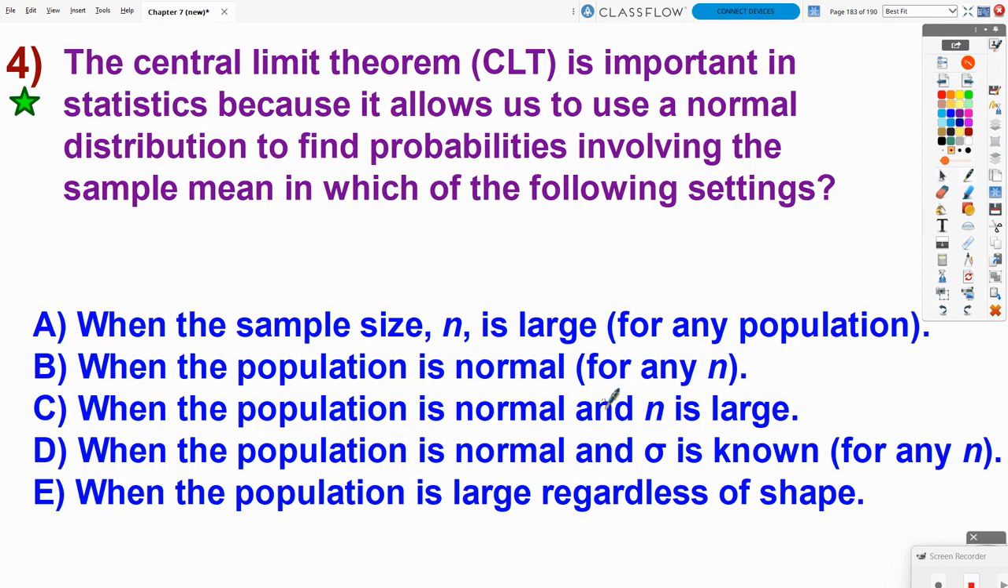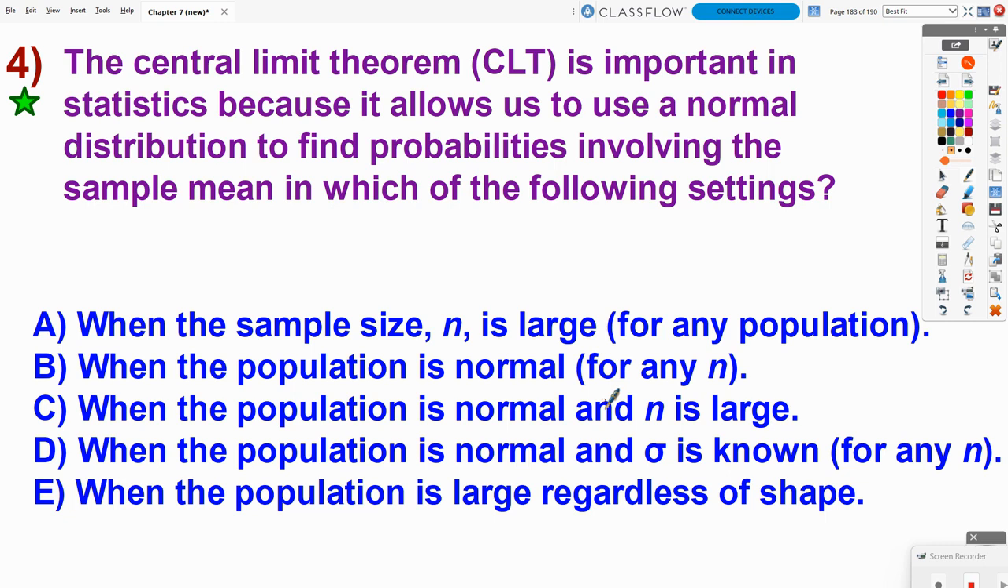Number 4, the central limit theorem, the CLT, is important in statistics because it allows us to use a normal distribution to find probabilities involving the sample mean in which of the following settings. So when the sample size n is large for any population, when the population is normal for any sample size, when the population is normal and the sample size is large, when the population is normal and the population standard deviation is known for any sample size, and when the population is large, regardless of shape.